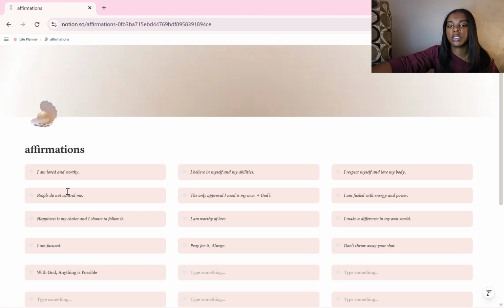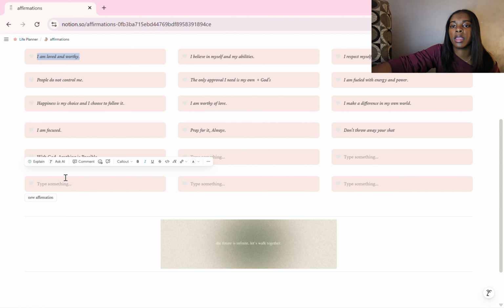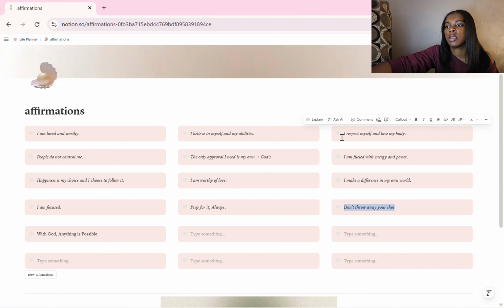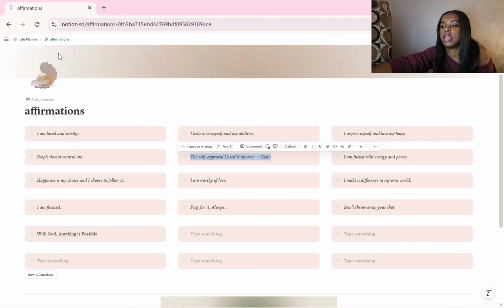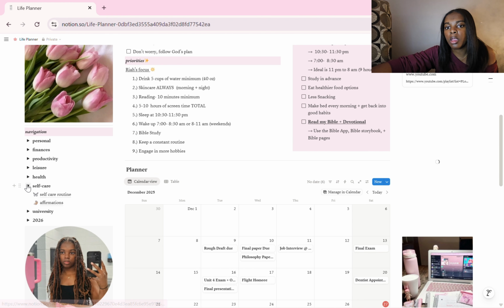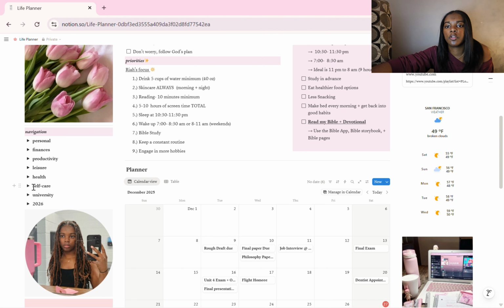And I have affirmations here. I like looking at this. It's really nice. It says things like, I am loved, I am worthy. With God, anything is possible. Pray for it always. I am worthy of love. I am fueled with energy and power. I make a difference in my own world. Don't throw away your shot. If you know, you know. The only approval I need is my own and God's. So I look at this every now and then.